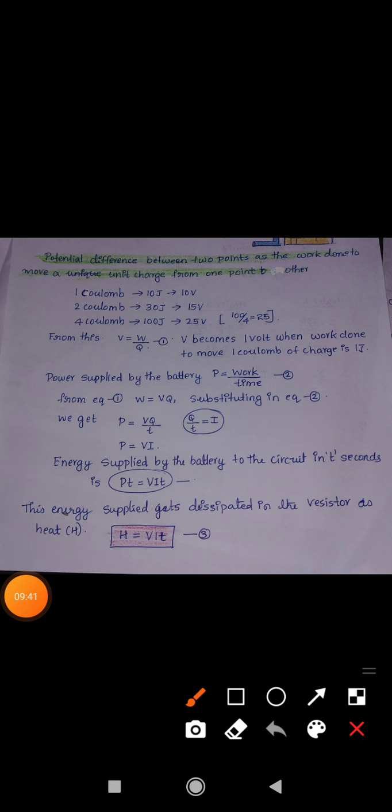So we can define the potential difference between 2 points as the work done to move a unit charge from one point to another. That means how much work we have to do to move a charge from one point to another.